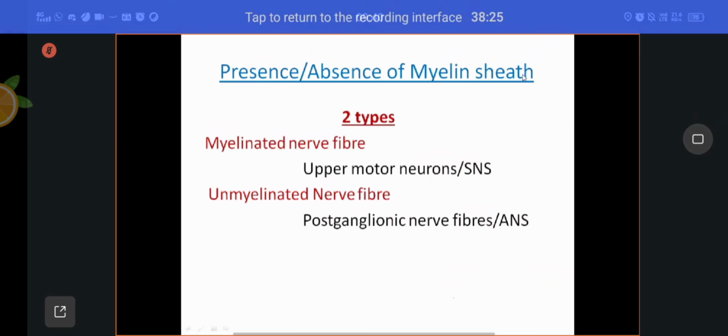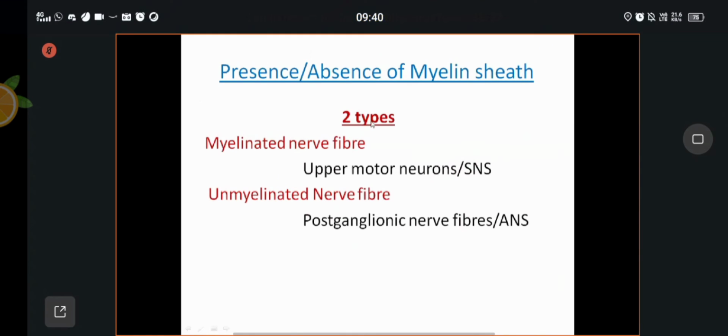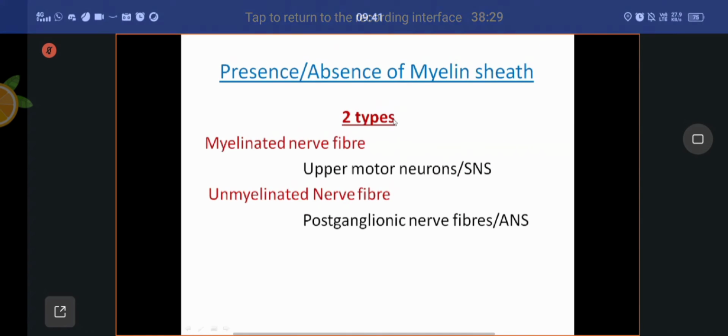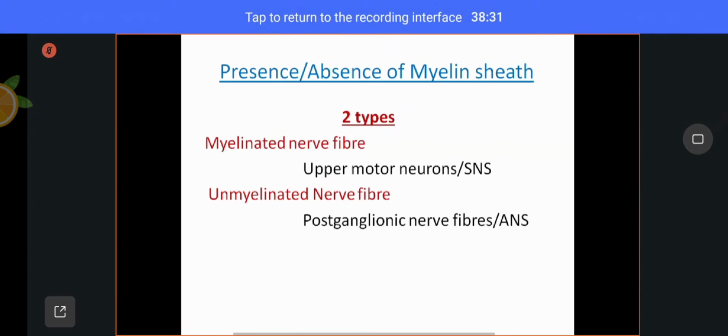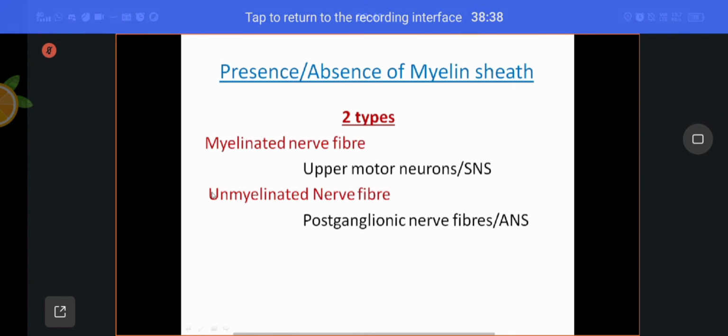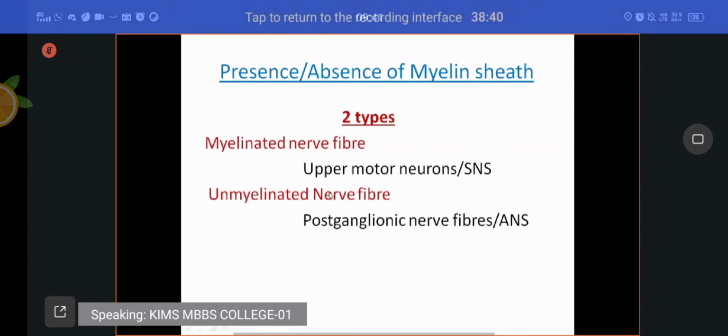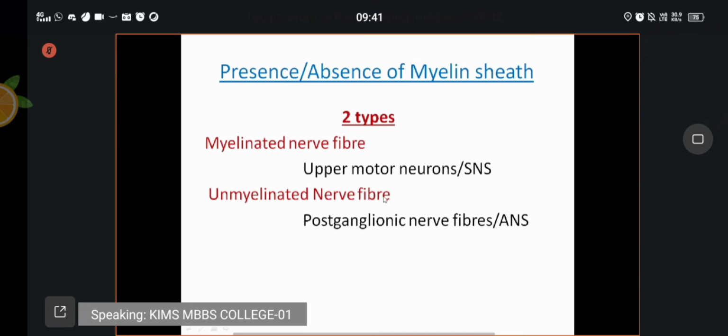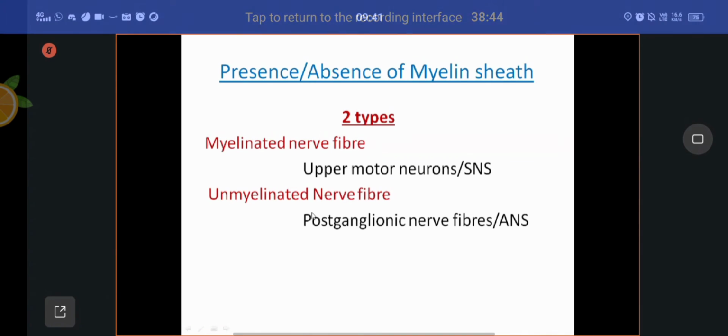Presence or absence of myelin sheath. There are two types of neurons or nerve fibers. Both are synonymously used. Myelinated nerve fibers are myelinated neurons. Unmyelinated nerve fibers are unmyelinated neurons. Only two examples I have mentioned here.